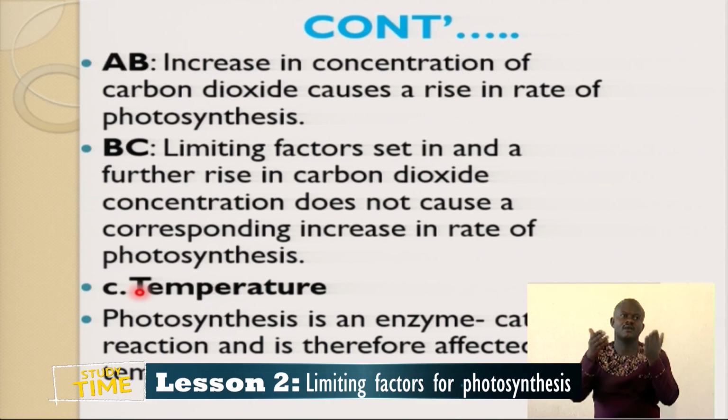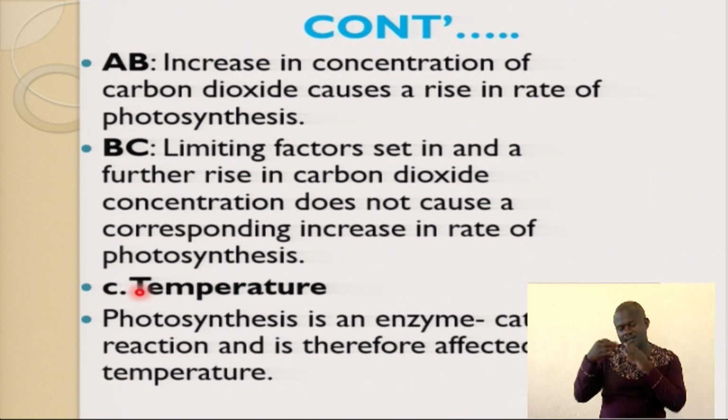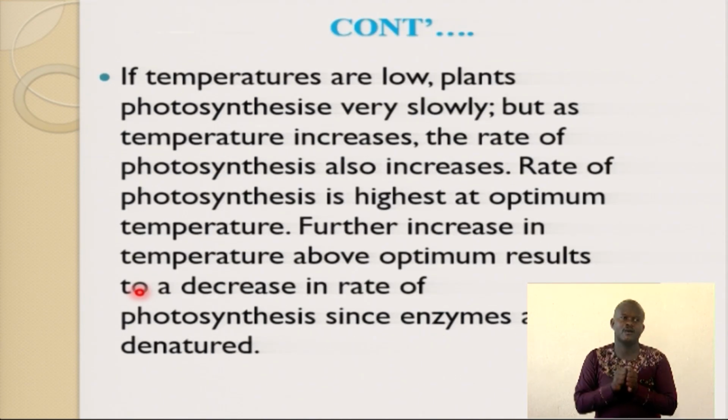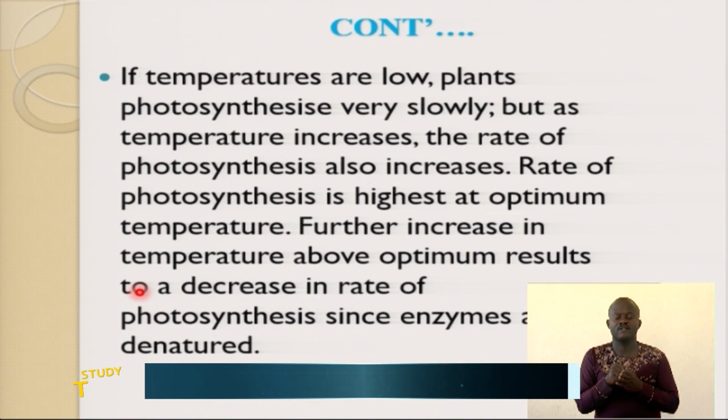High temperature denatures or destroys enzymes. So if temperatures are low, what happens? The plant's photosynthesis is very slow. That is very clear.